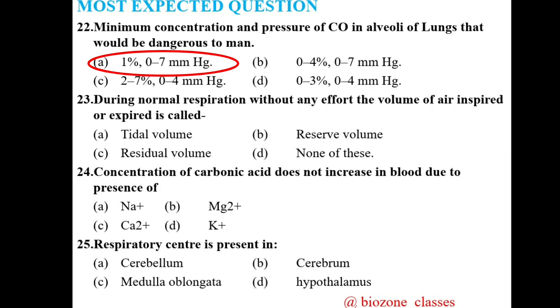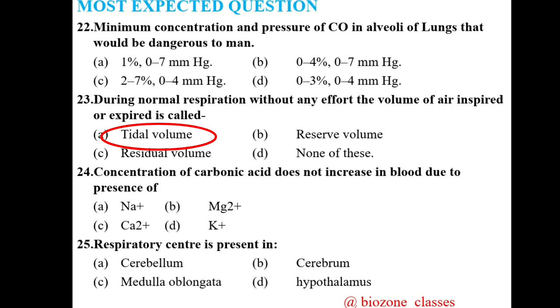This is the concentration and pressure of carbon dioxide which is dangerous to humans. Question number 23. During normal respiration, without any efforts, the volume of air inspired or expired is called, again four options: tidal volume, reserve volume, residual volume, and none of these. So the correct option for 23 is A, that is tidal volume.